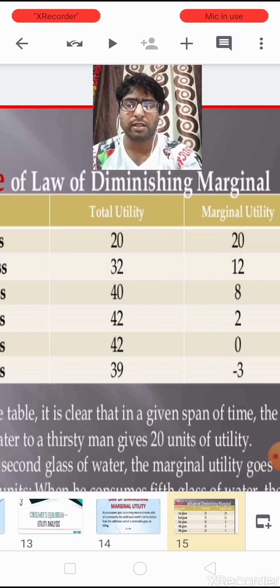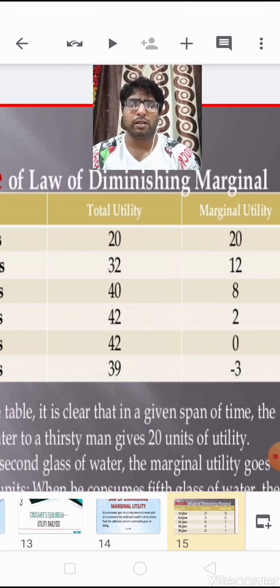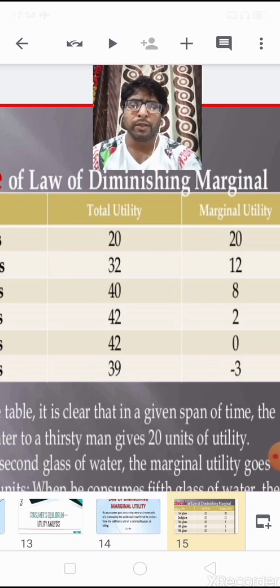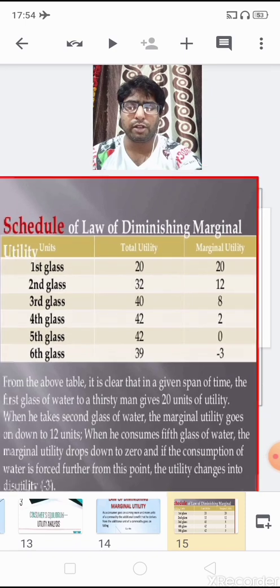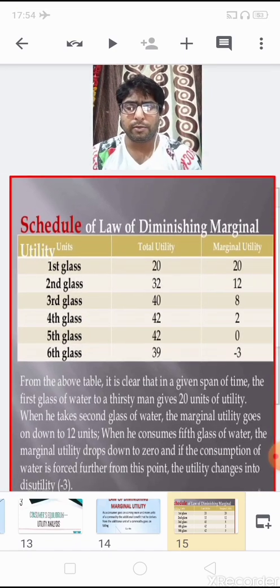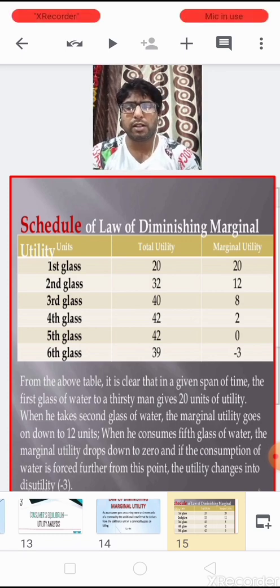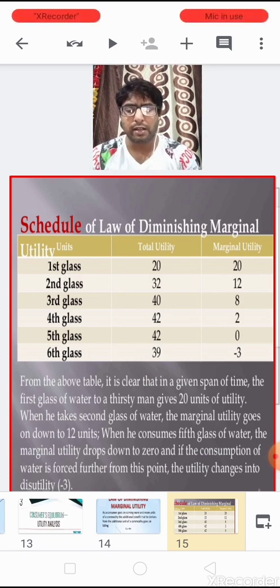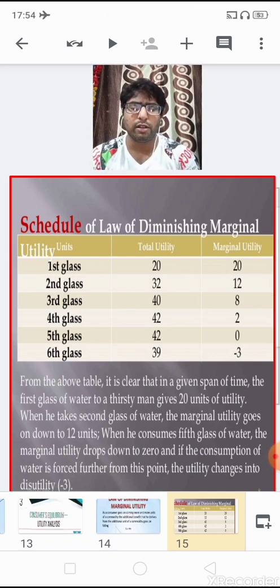Now this time he is getting minus 3 satisfaction from the consumption of the sixth unit of glass of water. So this is the law of diminishing marginal utility. So children, let's see, from the above table it is clear that in the given span of time, the first glass of water to a thirsty man gives 20 units of utility. When he takes the second glass of water, the marginal utility goes down to 12 units, and so on.